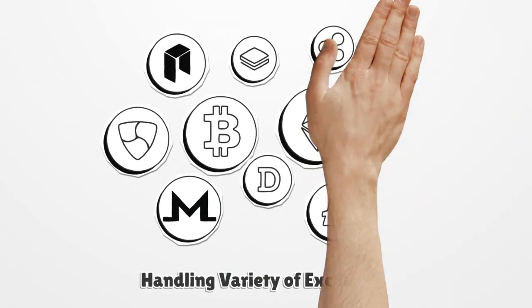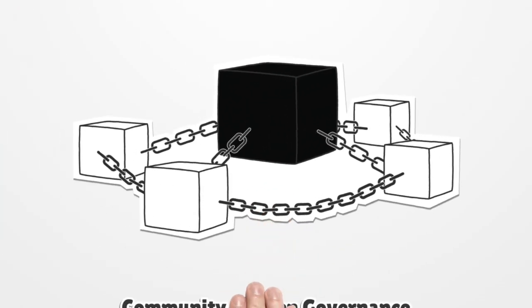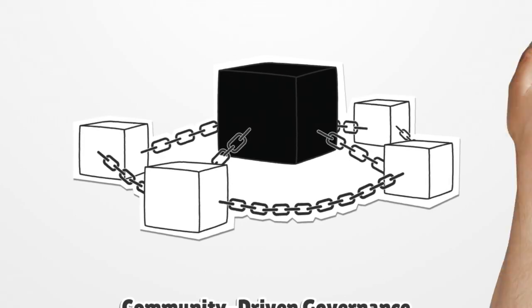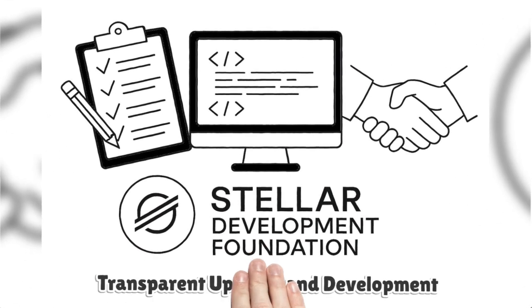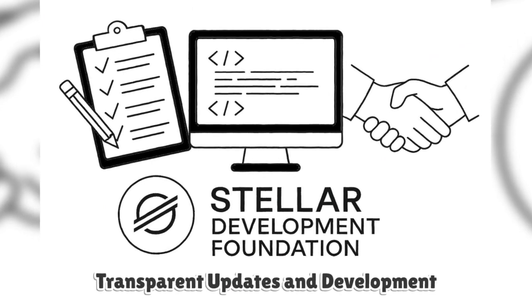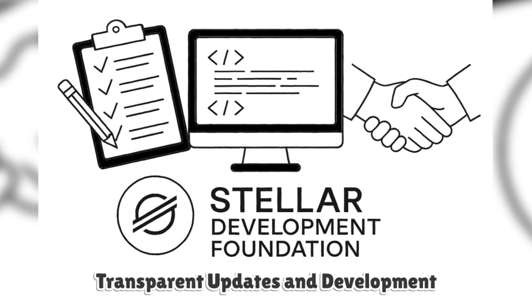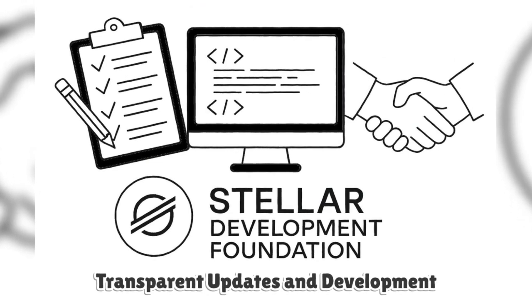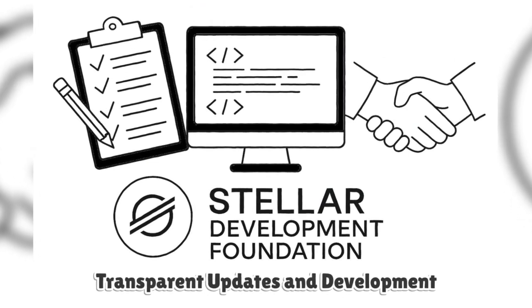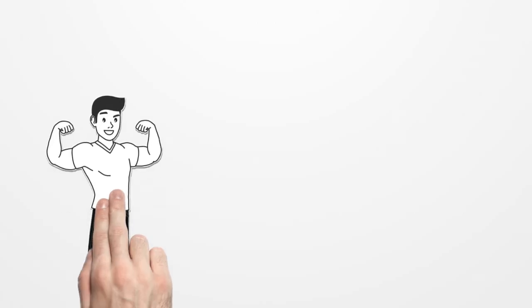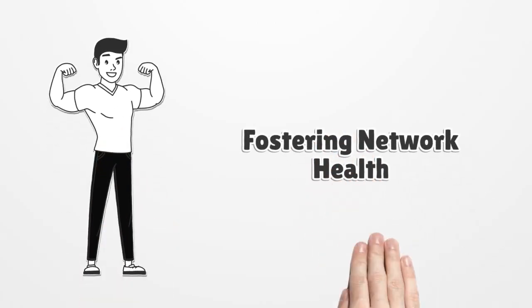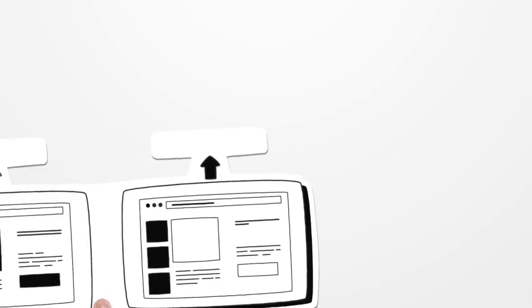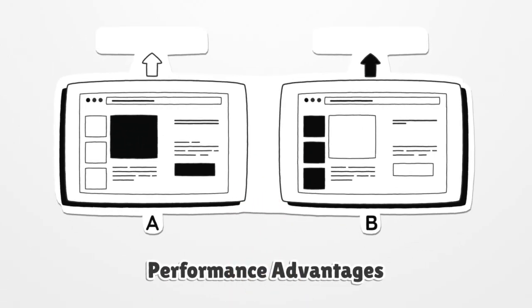liquidity in every market. The governance model of Stellar is community-driven and open source, ensuring that no single entity controls the network. Updates to the protocol are proposed, tested, and implemented in a transparent manner, and development is supported by the Stellar Development Foundation, a non-profit organization dedicated to maintaining the codebase, growing adoption, and building partnerships. The Foundation's role is not to own the network but to foster its health and expansion, ensuring that Stellar remains a public good.